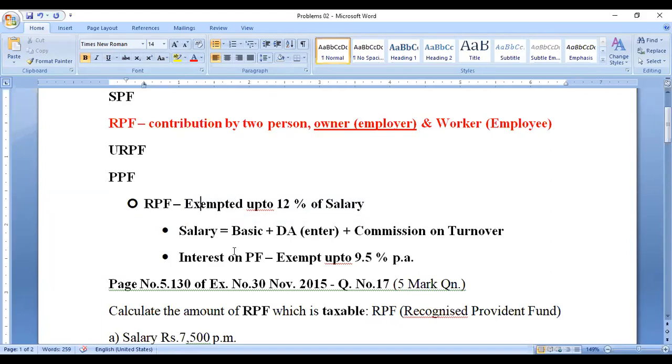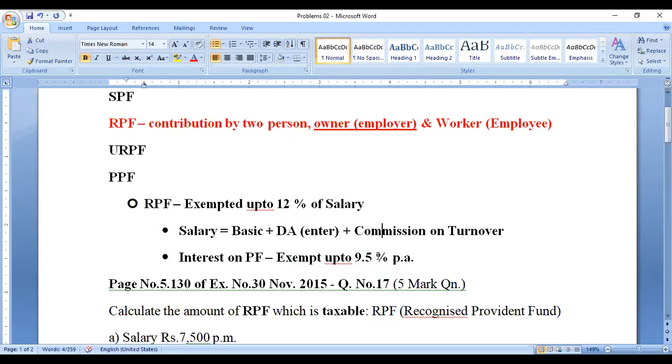The second case, any interest accumulated in the provident fund account should be up to 9.5 percentage. That interest only is exempted. Above 9.5 percentage, it is taxable.